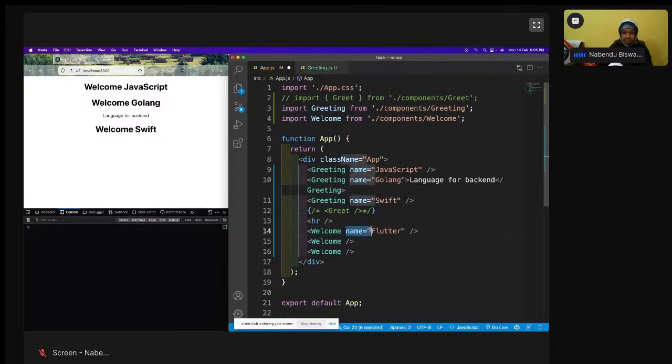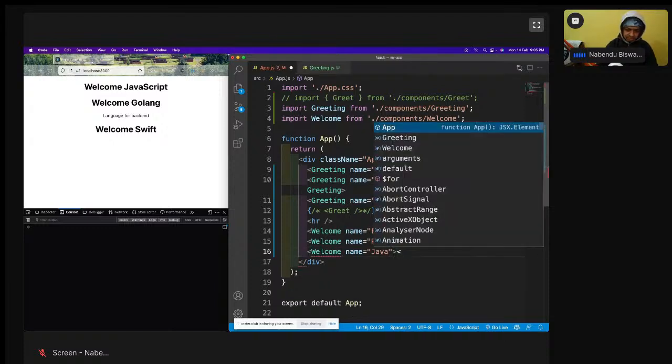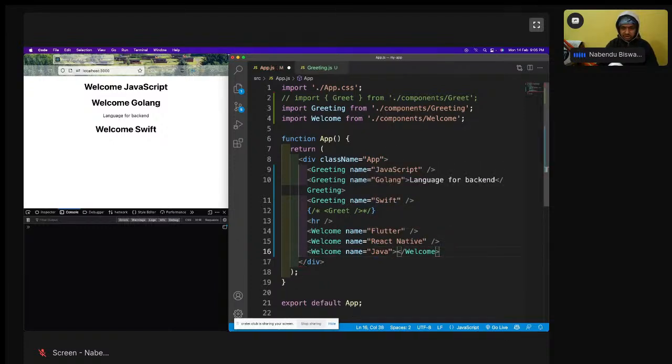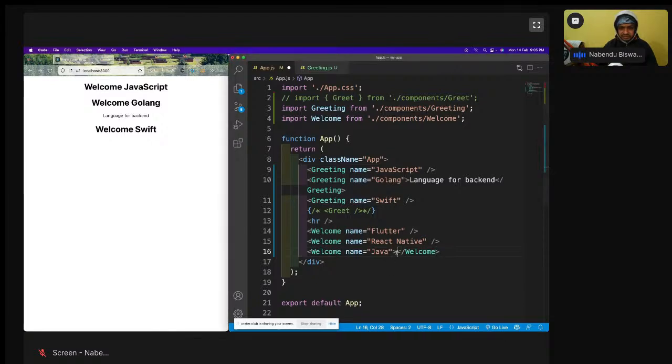Then React Native, and name equal to Java, and let us have this thing as children. Let us have a children here, and instead of passing something, I can pass actually anything.